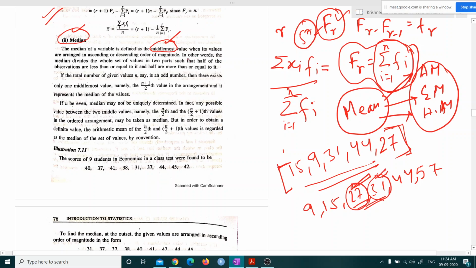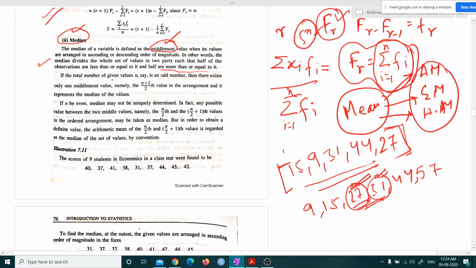In other words, the median divides the whole set of values in two parts, such that half of the observations are less than or equal to it and half are more than or equal to it.